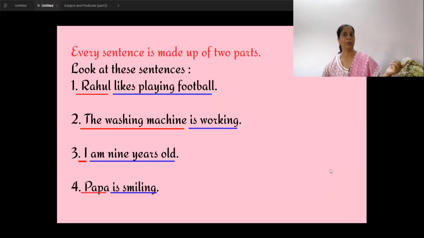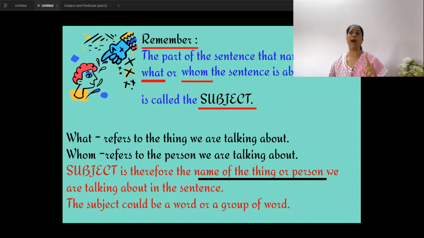So, remember, the part of the sentence that names what thing we are talking about, or the part of the sentence that names whom, that means the person we are talking about, is called the subject. So the first part of the sentence is the name of a person, or it could be the name of a thing. Come on, read with me. Subject is therefore the name of the thing or person we are talking about.